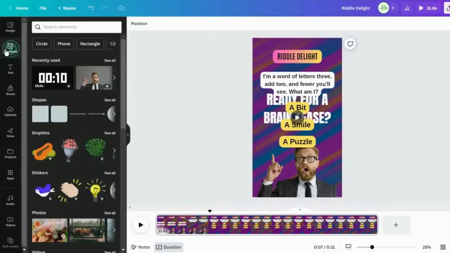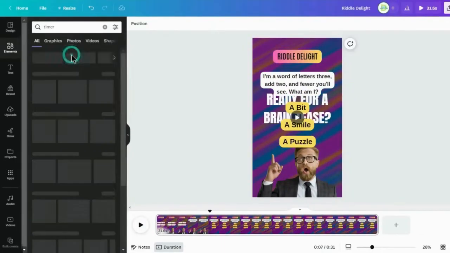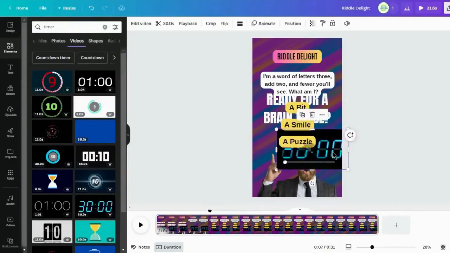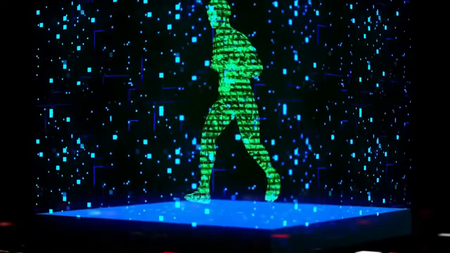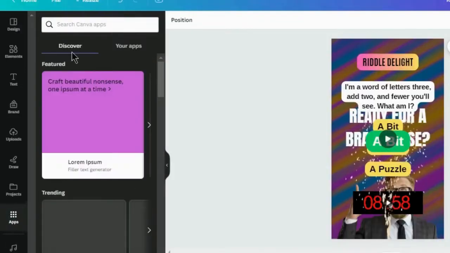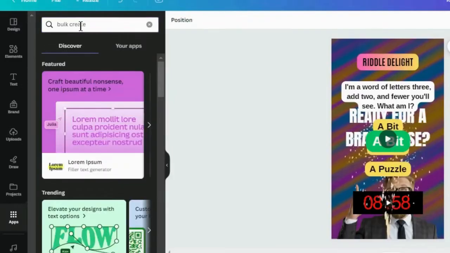Incorporating animations and timers enhances viewer excitement, sustaining their engagement throughout the video. Strategically adding these elements can substantially enrich the overall viewing experience. Automating the design process with tools like Canva's Bulk Create feature can save time and streamline workflows. By connecting data points to text elements, you simplify the entire creative process.